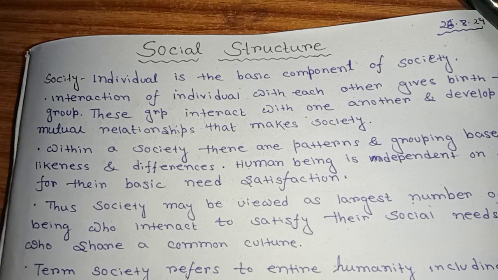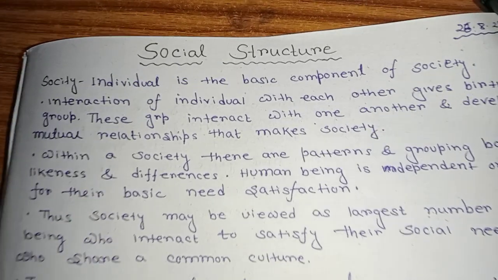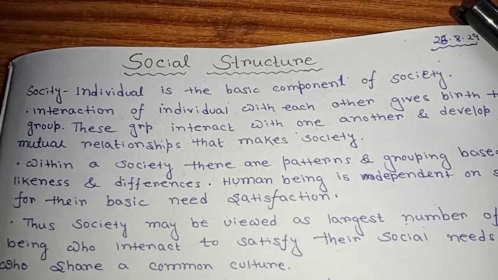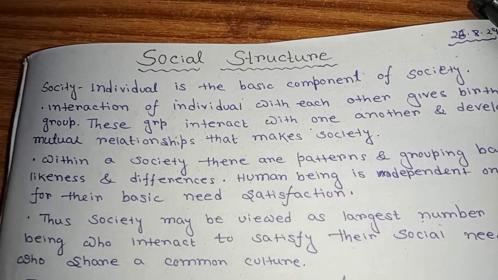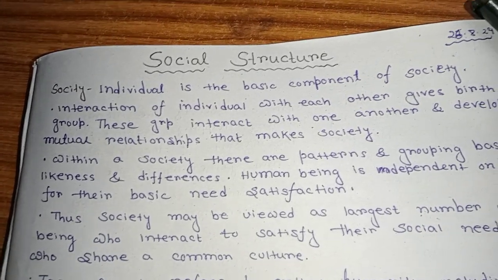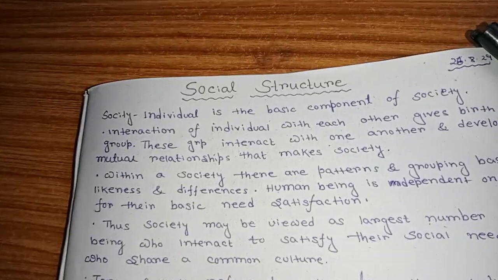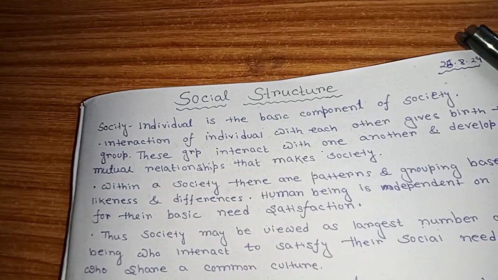Next, we talk about the interaction of individuals with each other, which gives birth to a group. When you create a group, it may be on your social media or in your virtual life, and each person interacts in the group.